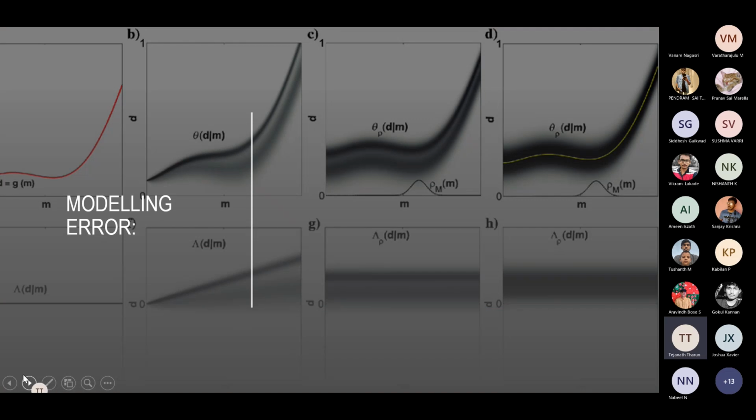And the next one is modeling error. Modeling error comes from the incomplete or inaccurate description of the problem we wish to solve. So modeling error is related to the simplification of the applied model to the physical problem. If we have an incomplete or inaccurate understanding of our problem, we cannot solve it. This is also a type of error.